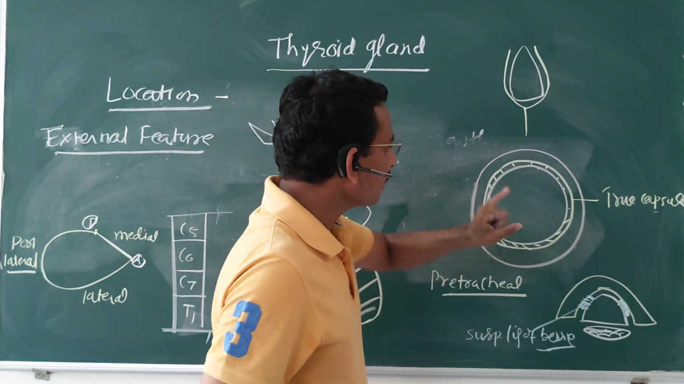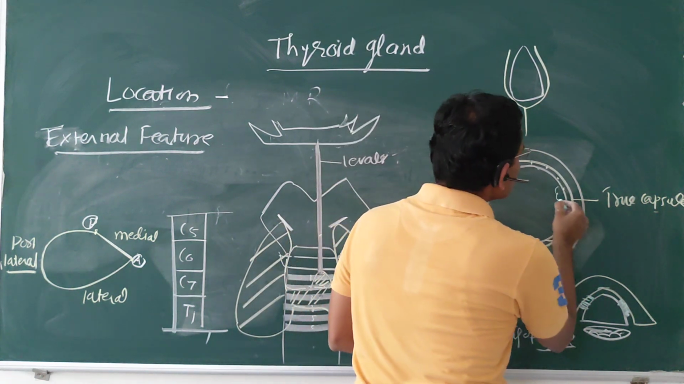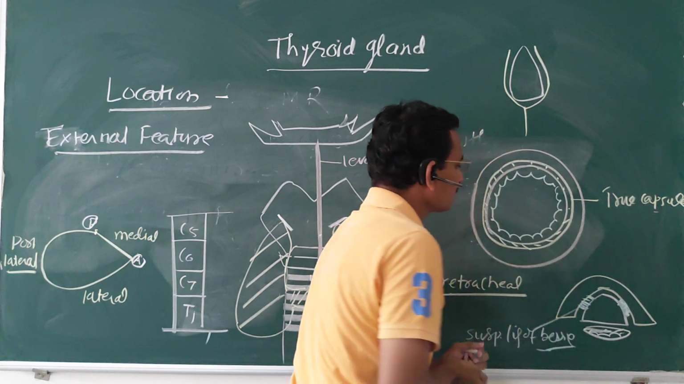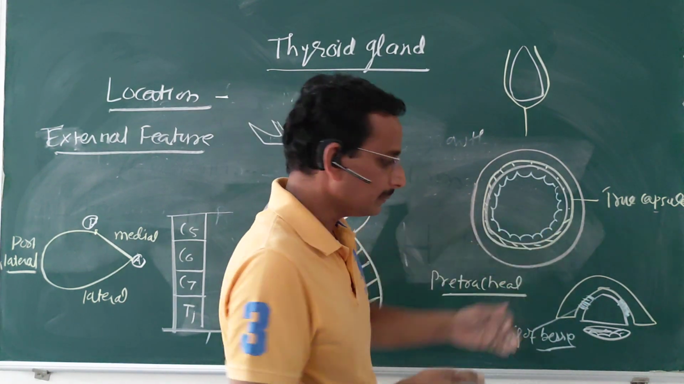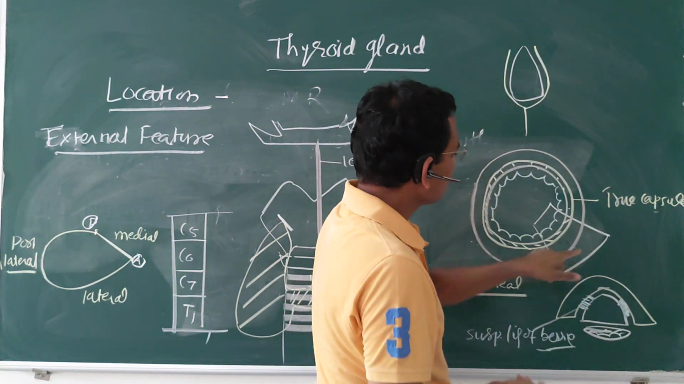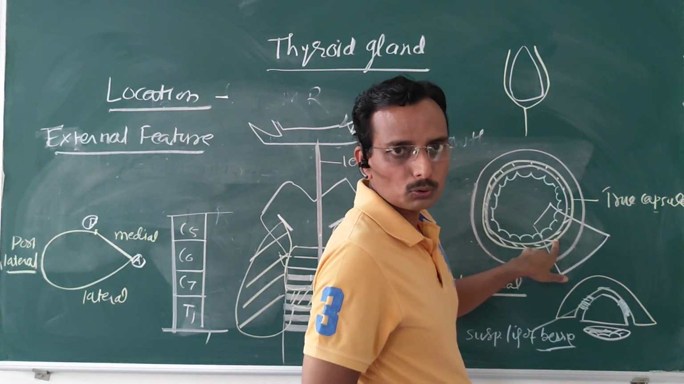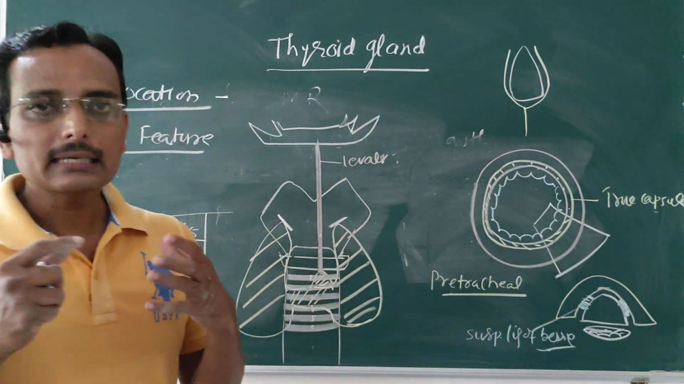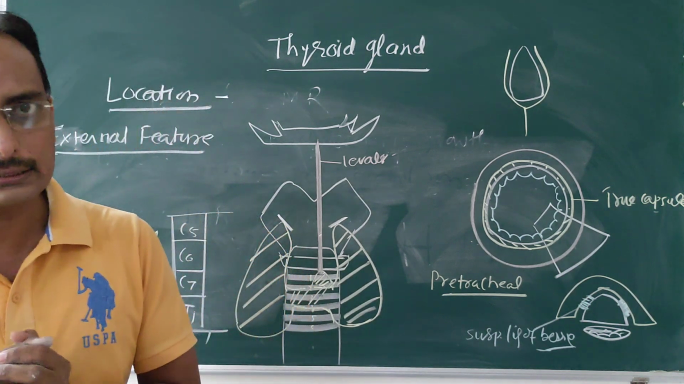One more important thing is that below the true capsule there is the presence of the deep venous plexus. So during thyroidectomy, you have to remove the gland along with this true capsule. Why is it so? To prevent excessive hemorrhage during thyroidectomy. Understand?